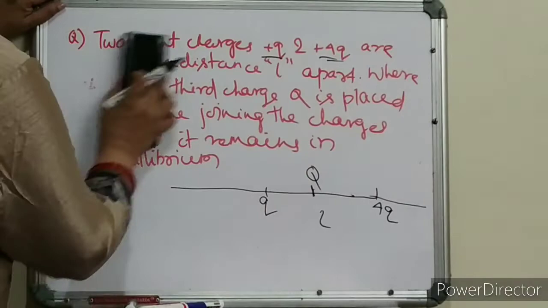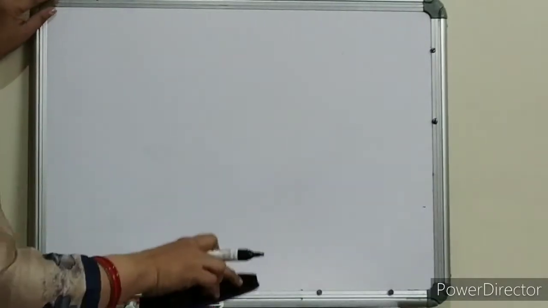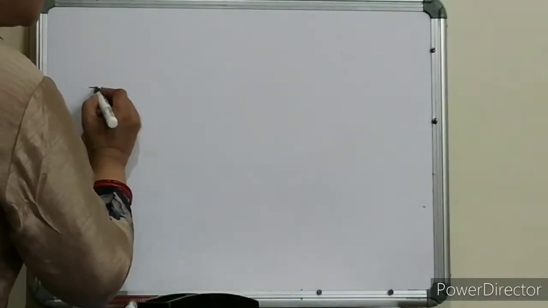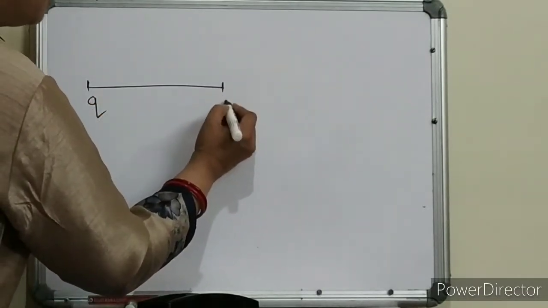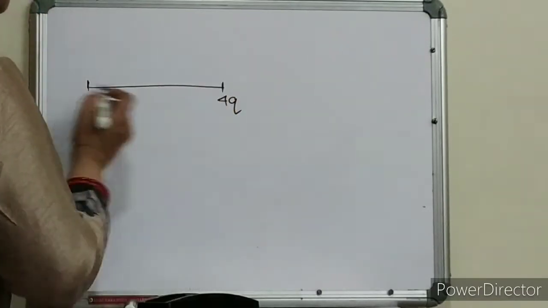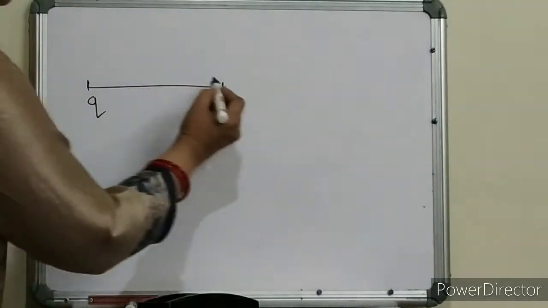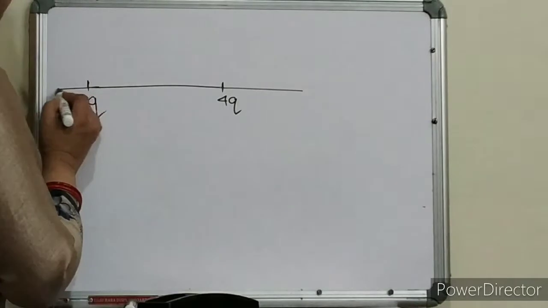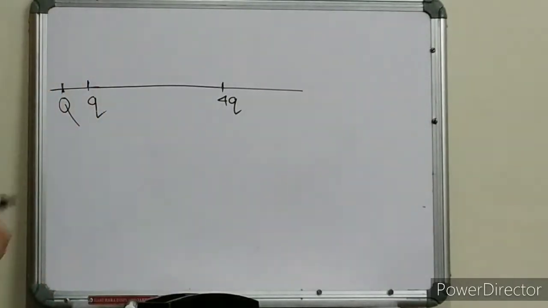Okay, let us see how to solve this problem. Hope you have noted down the question. Okay, now see, this is your Q and this is your plus 4Q. Both are positive. I have to keep Q charge. Okay, and this is your line joining the charges. Let us first try to keep the Q over here.